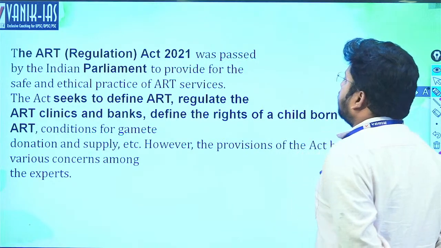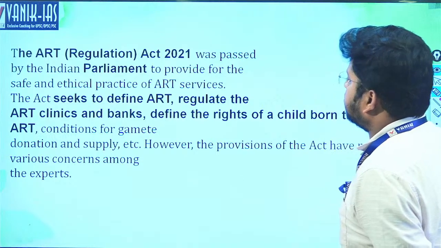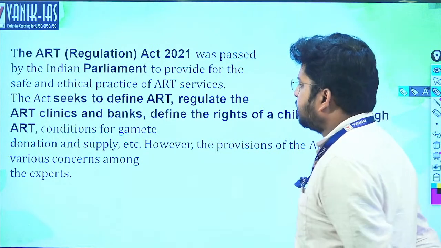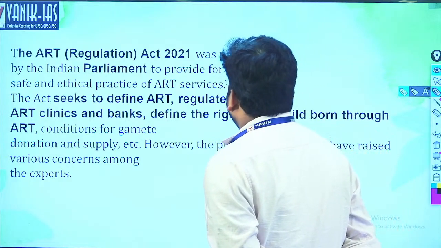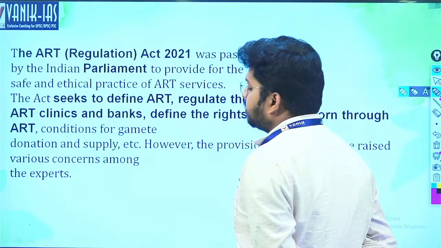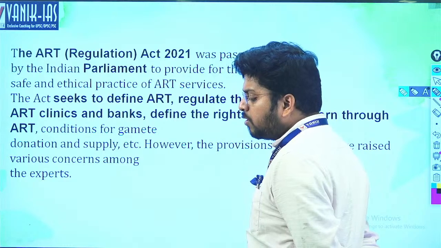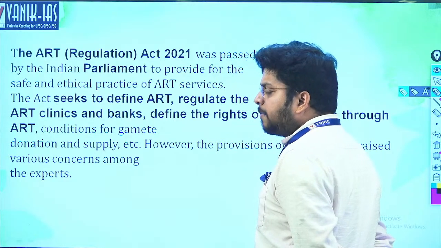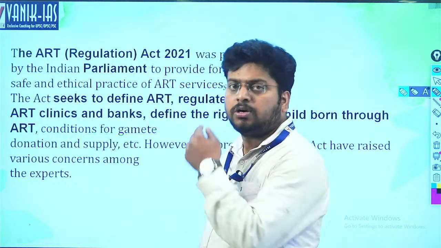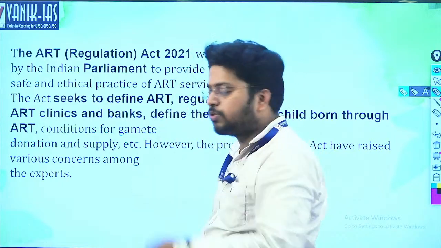The ART Act 2021 was passed by the Indian Parliament to provide for the safe and ethical practice of ART services. This act seeks to define ART, regulate the ART clinics and banks, and define the rights of a child born through ART. For example, in case of surrogacy, the genetic mother and the surrogate mother will both have rights over the child as well.